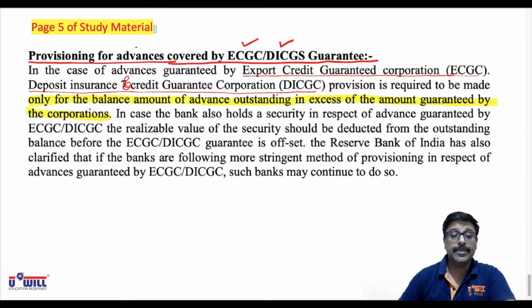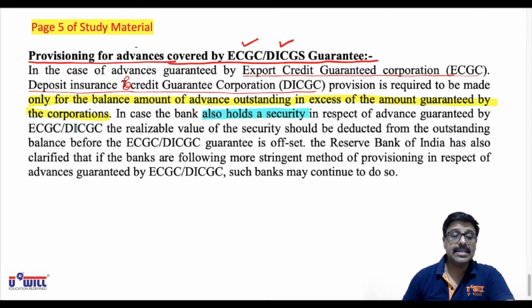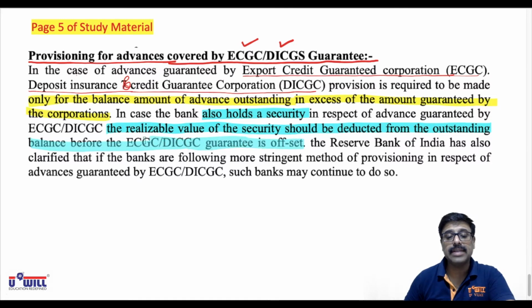Further, in case the bank also holds a security in respect of advance guaranteed by ECGC or DICGC, then the realizable value of security should be deducted from the outstanding balance before the ECGC or DICGC guarantee is set off. Okay, that means what? Understand it.